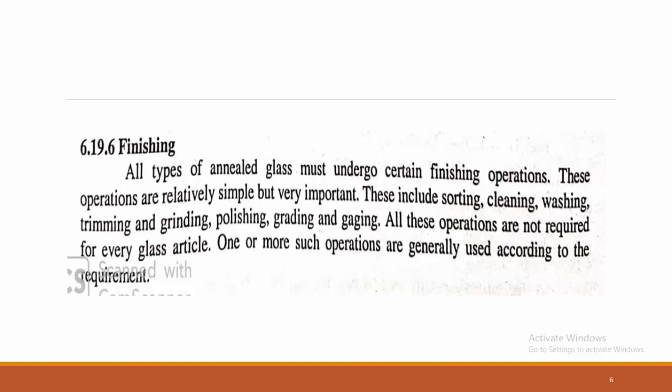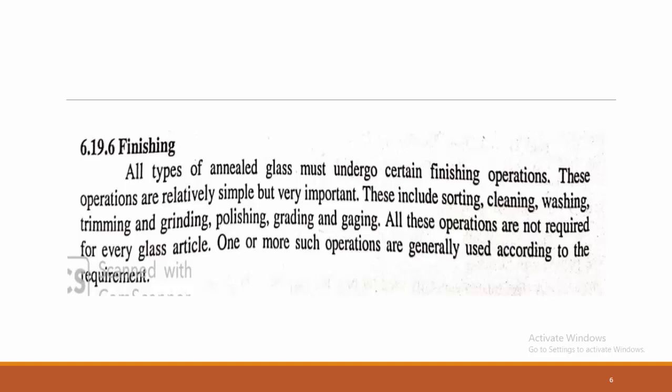Cleaning is also there, cleaning and washing of the articles, trimming, grinding, polishing, grading, glazing. All these operations are required for some of the glass articles, but not for every glass; it depends on the requirement. If the glass articles are for a decorative purpose or other purposes, these are very important steps.